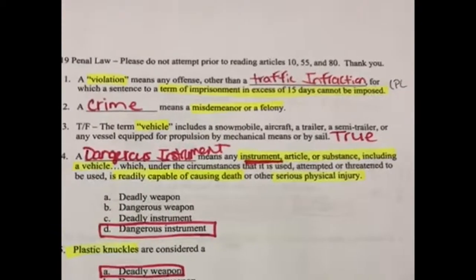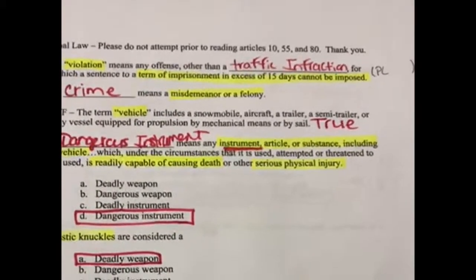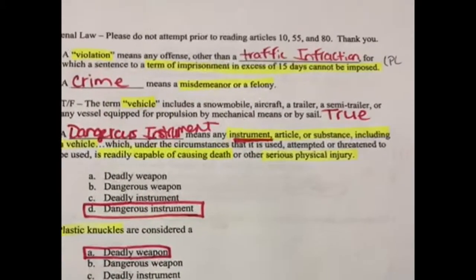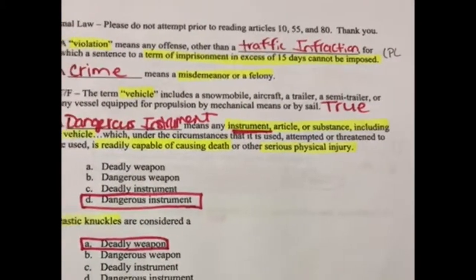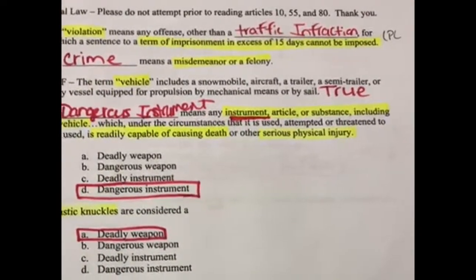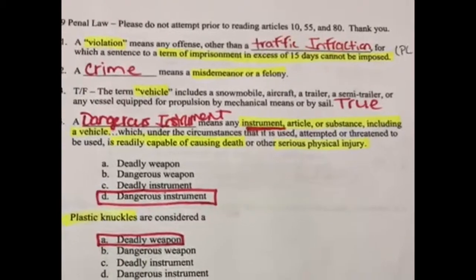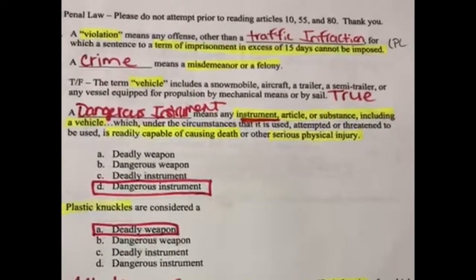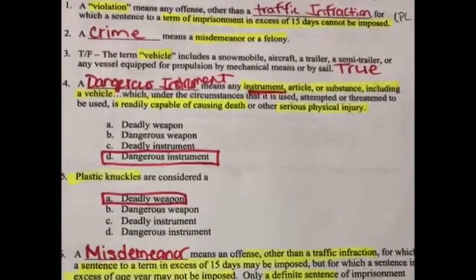Okay, this is Penal Law quiz, Articles 10, 55, and 80. Number 1. A violation means any offense other than a traffic infraction for which a sentence to a term of imprisonment in excess of 15 days cannot be imposed. 2. A crime means a misdemeanor or a felony.